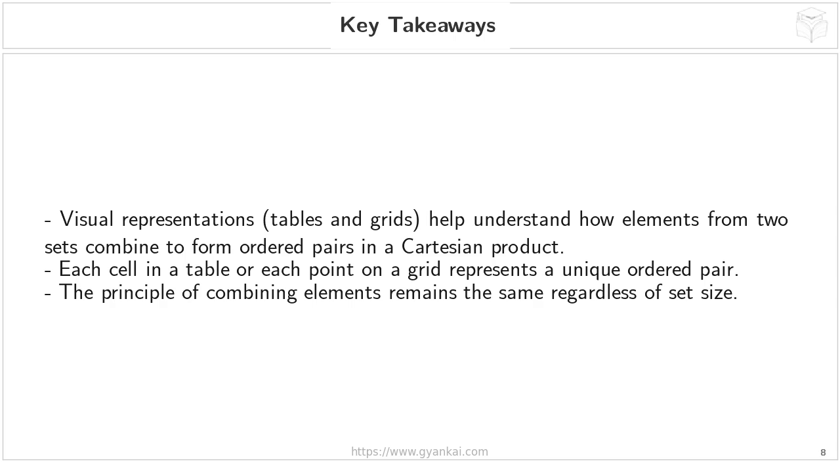Now, we touched on this briefly on the last slide, but it's important to remember that this principle of combining elements to form ordered pairs doesn't change just because the sets get bigger. Whether you have sets with 2 elements or sets with 20, the fundamental idea remains the same. While it might become impractical to draw a table or grid for very large sets, the underlying concept of pairing each element from one set with each element from the other still holds true. We then focus on calculating the total number of ordered pairs, which is simply the product of the number of elements in each set. Let's recap what we've learned about Cartesian products with this final slide on visual representation.